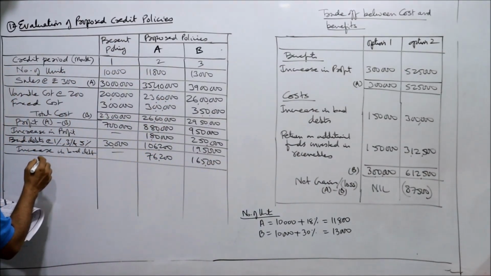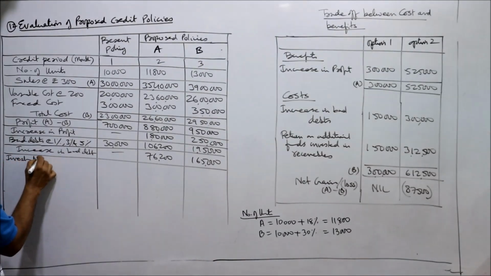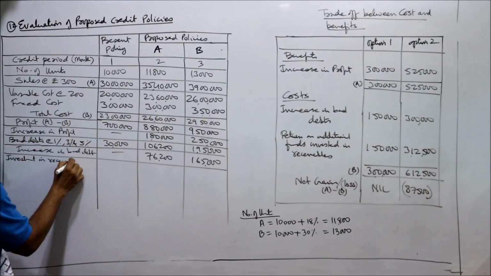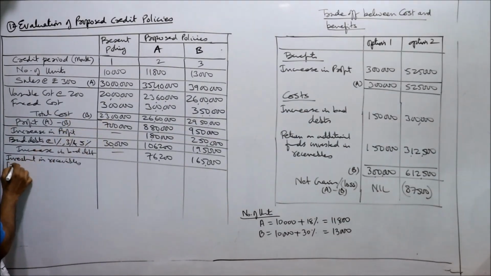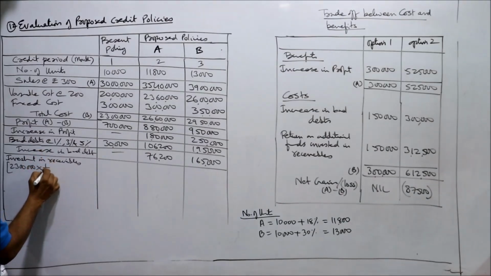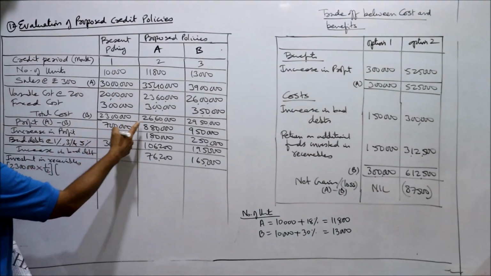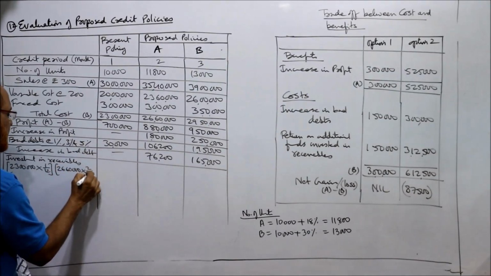Now investment in receivables. Total cost is 23 lakh into 1 by 12. Similarly, 26 lakh 60,000 into 2 by 12.